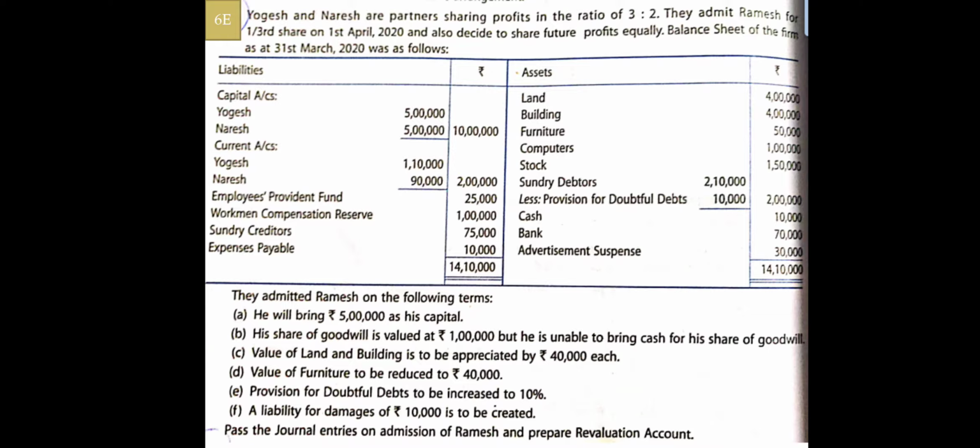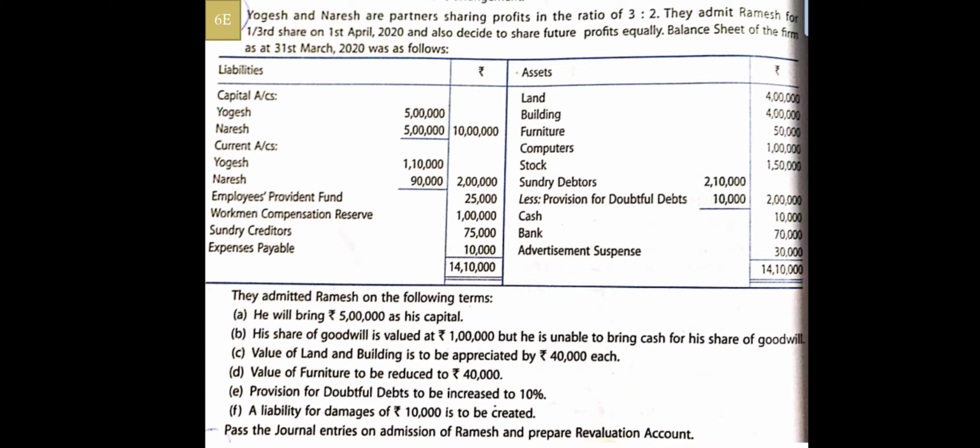So this way we have transferred all the items towards us. Now you have to just check the things in the revaluation account, as you had done or not, so that will be understood. And the rest of the items, those which are not affected at all, are purely to be transferred to the closing balance sheet. Like over here we have not touched computers, we have not touched stock, that is to be transferred blankly.